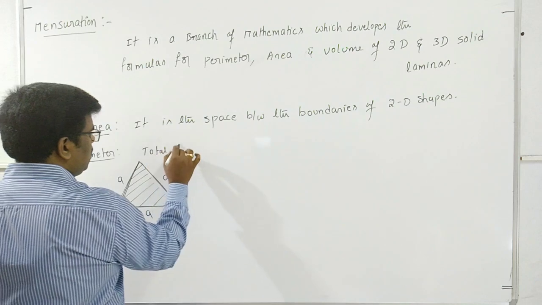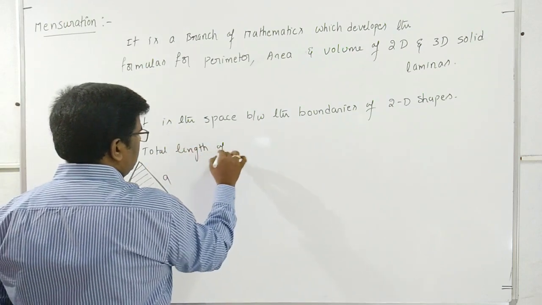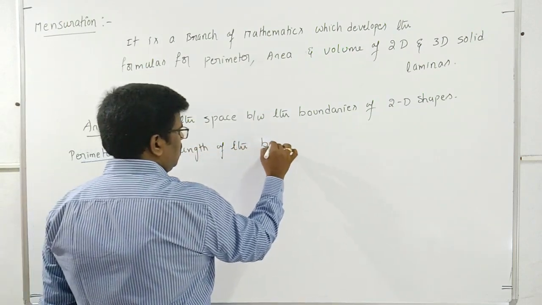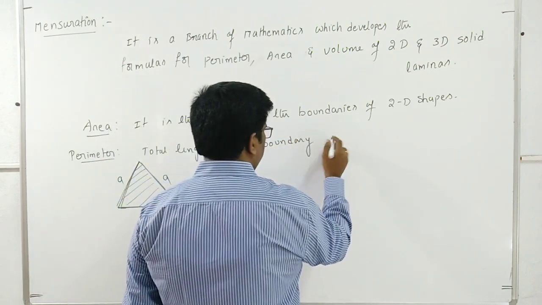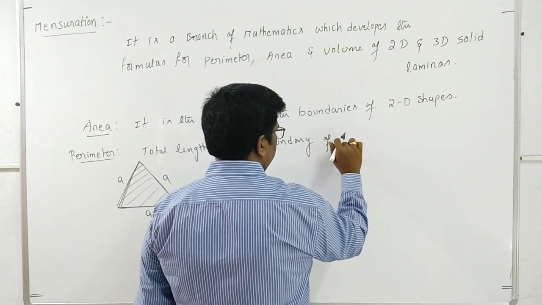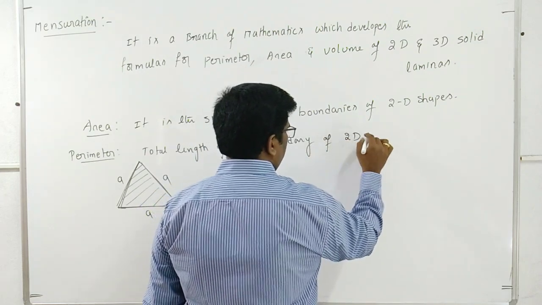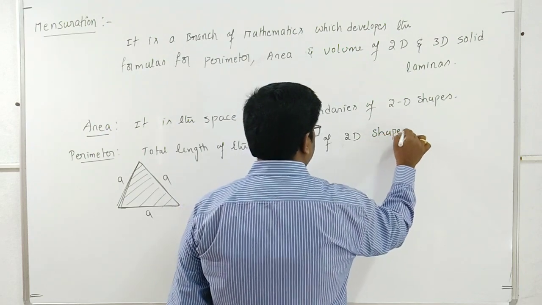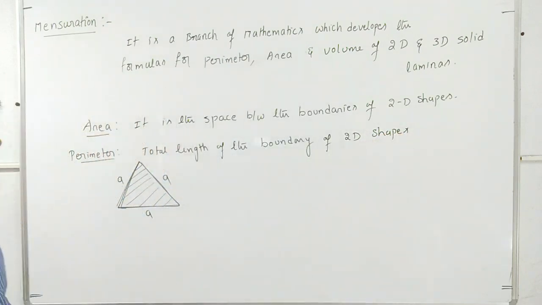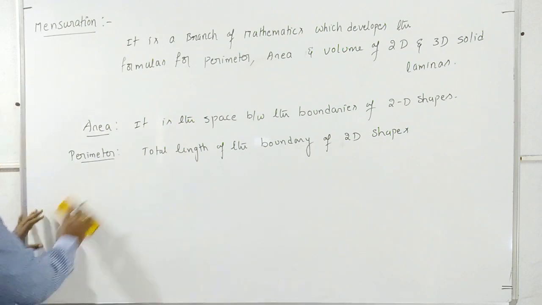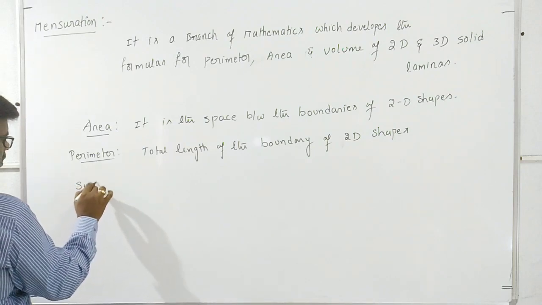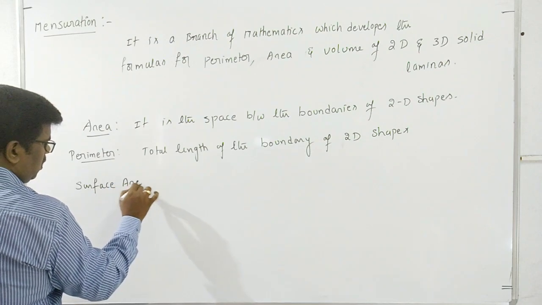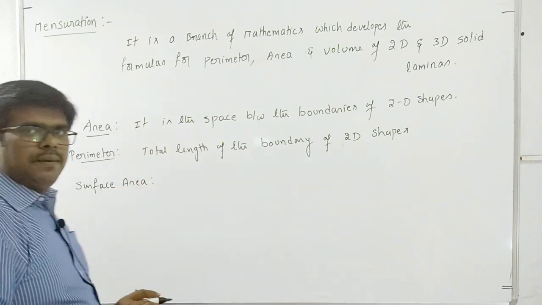Total length of the boundary is called the perimeter. And next, surface area. We have two kinds of surface areas.